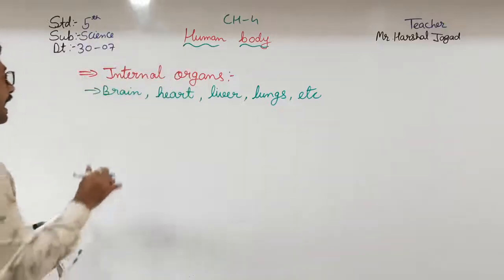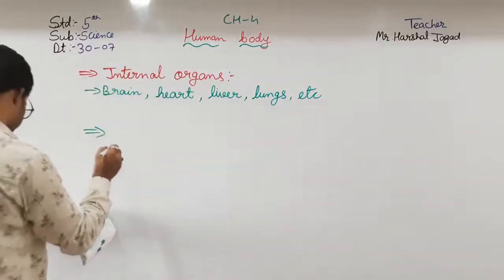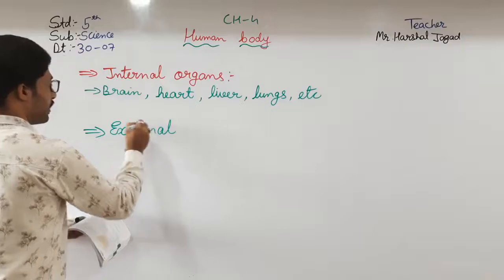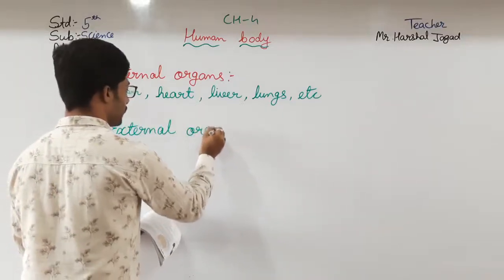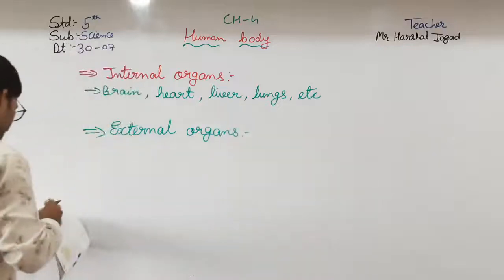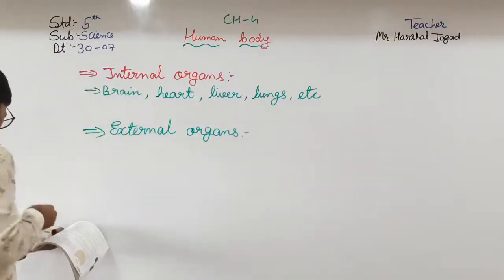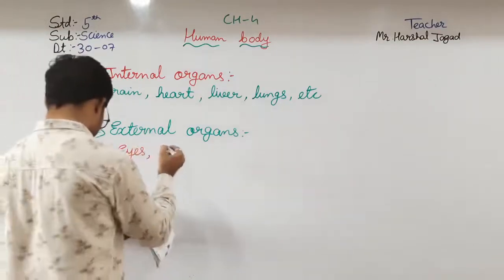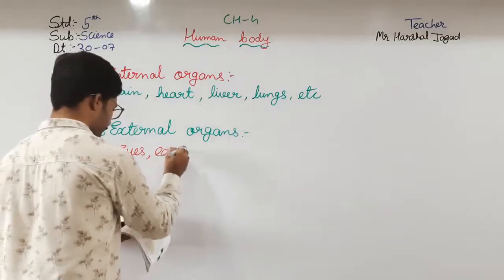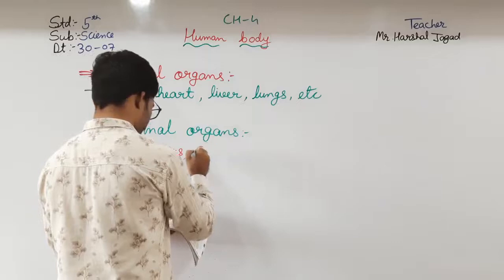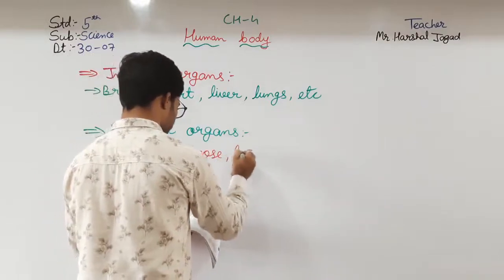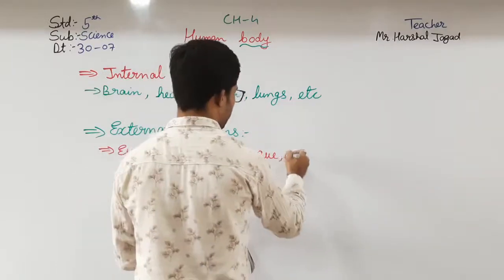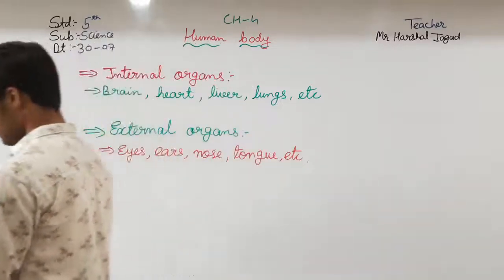Now talking about the external organs. The external organs are eyes, ears, nose, tongue. So these are all the external organs.